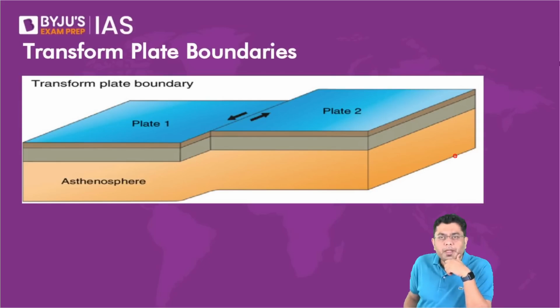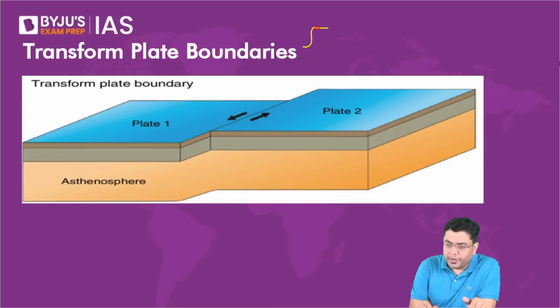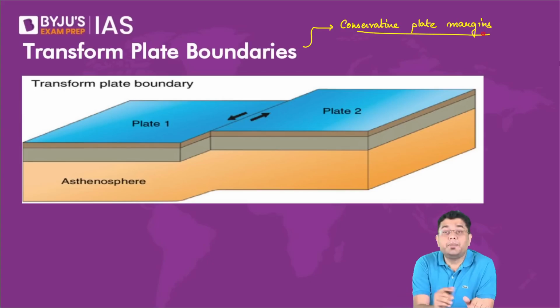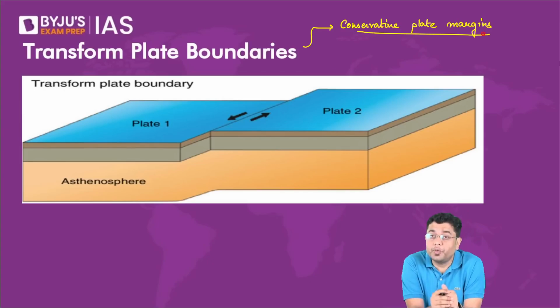No. So, in this case, neither a new crust is getting created, nor is an existent crust getting destroyed. So, that is why these are also referred to as conservative plate margins. Okay, conservative plate margins, that is what they are referred to as.